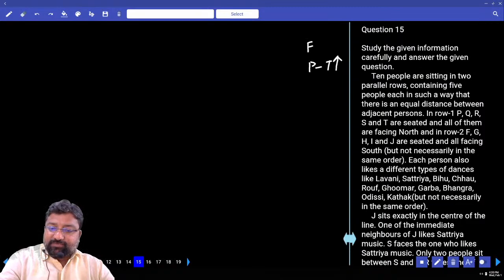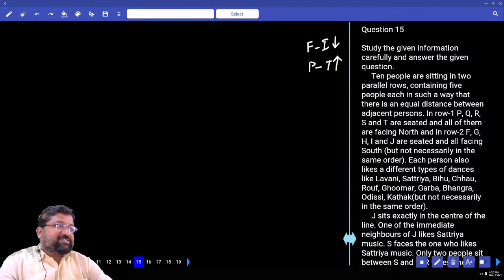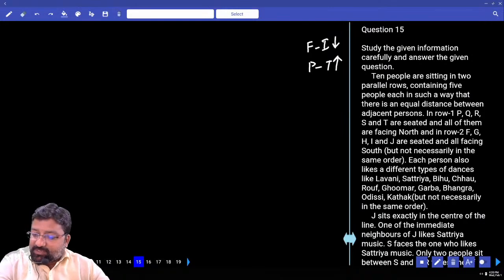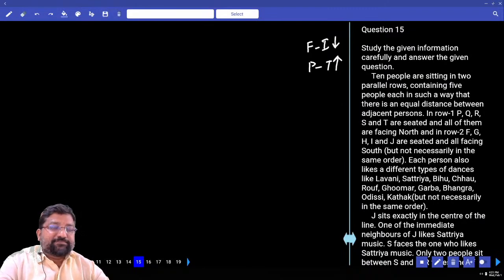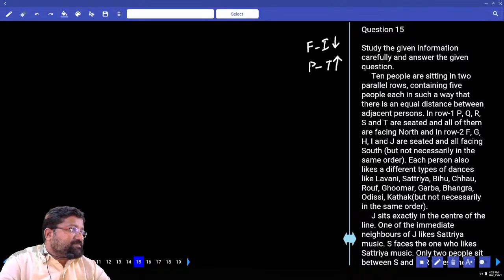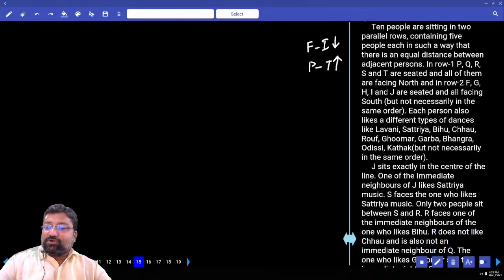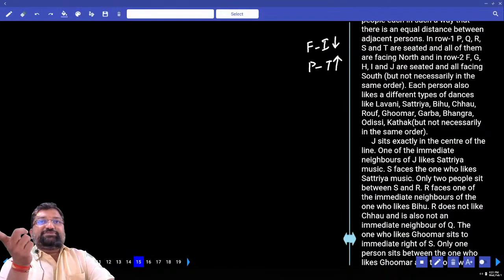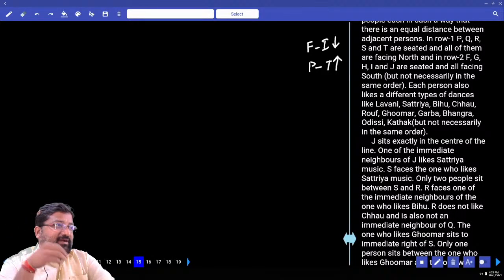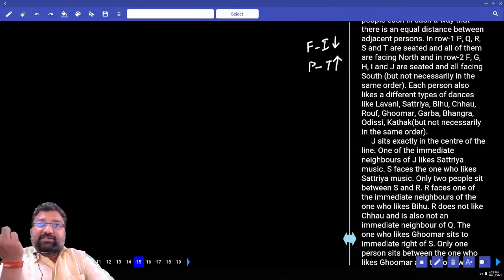Next. In row 2, F, G, H, I, J, alphabetical order from F to I, facing south, but not necessarily in the same order. Each person also likes a different type of dances, but not necessarily in the same order. Fine. Now look at this here. 2 rows, 5 each. Some are facing north and some are facing south. And so this is a question on seating arrangement plus distribution. We not only make them sit in their respective rows, but we should also distribute their favorite dances. Right? So seating arrangement plus distribution.